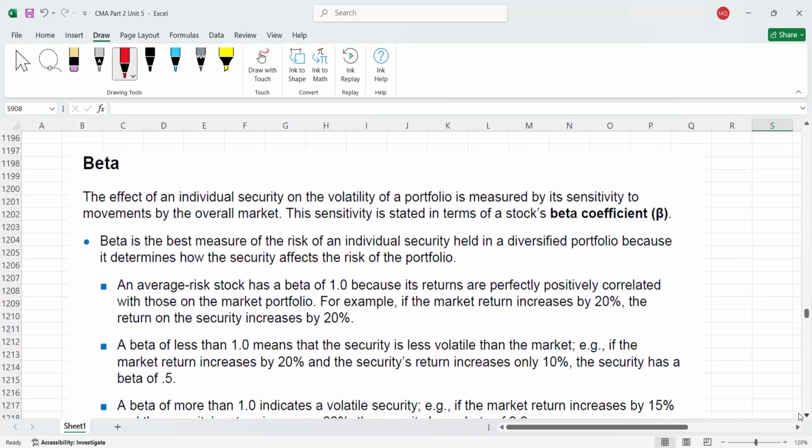Now, guys, we have another small concept here, beta. So let me quickly explain this.